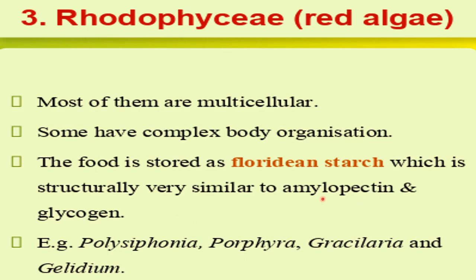These amylopectin and glycogen are also carbohydrates. These are also a complex form of carbohydrate. So all these, starch, amylopectin, glycogen, are carbohydrates having different formulas, but their structures are a little bit similar. Then some examples of red algae are Polysiphonia, Porphyra, Gracilaria and Gelidium.